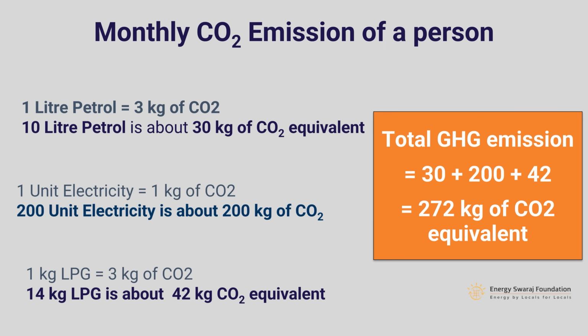How much garbage is produced from your house every single day or every single month? Maybe 1 kilogram per day, and that will be 30 kilograms of garbage per month. Only 30 kilograms, maybe 50 kilograms, maybe 60 kilograms. But look at the carbon dioxide mass that you are emitting in the atmosphere. 200 kilograms, 300 kilograms, 500 kilograms of carbon dioxide every single month, and it is going up in the atmosphere. It just accumulates over time, again and again, every month. You and I don't even see that.